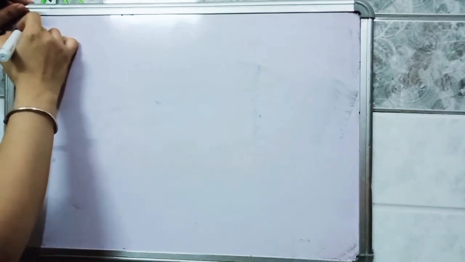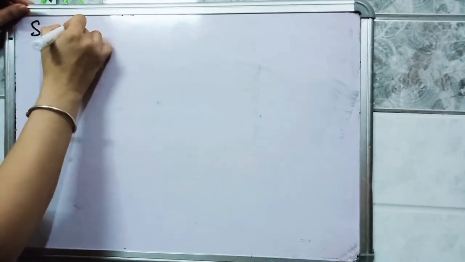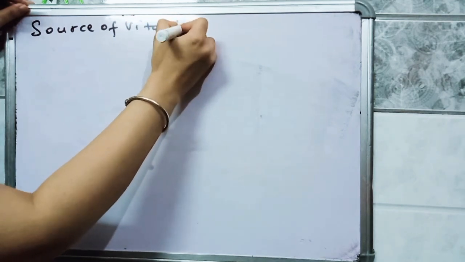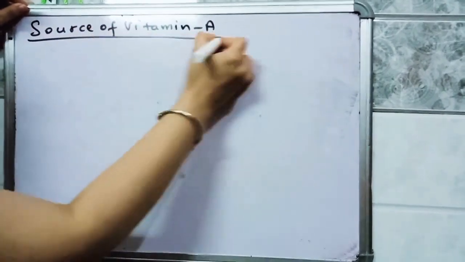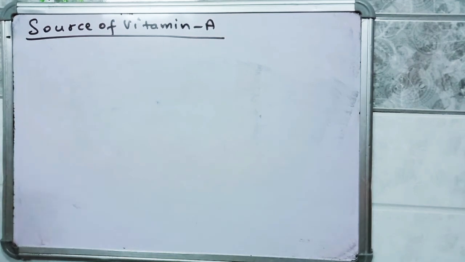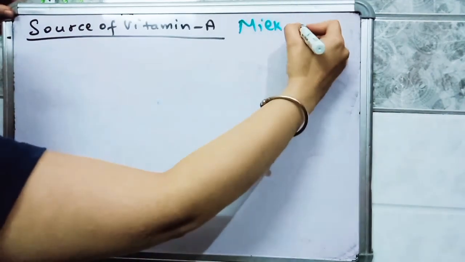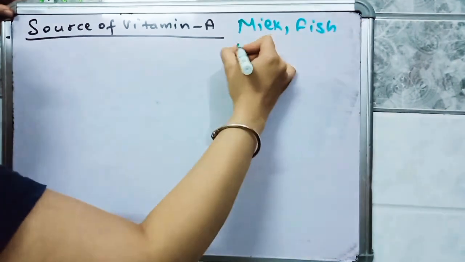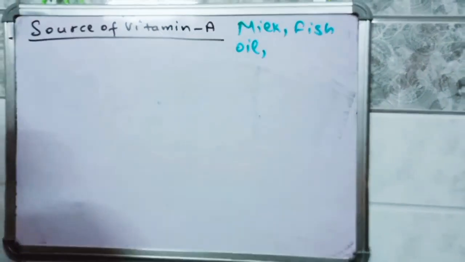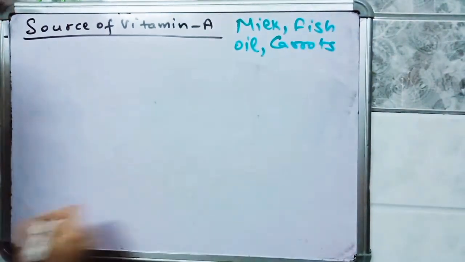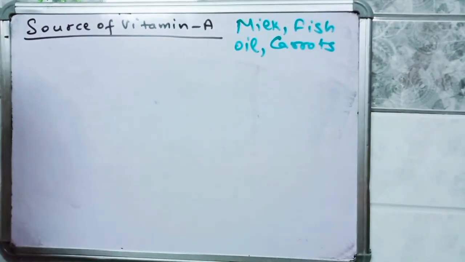Source of vitamin A is milk, fish oil and carrot.